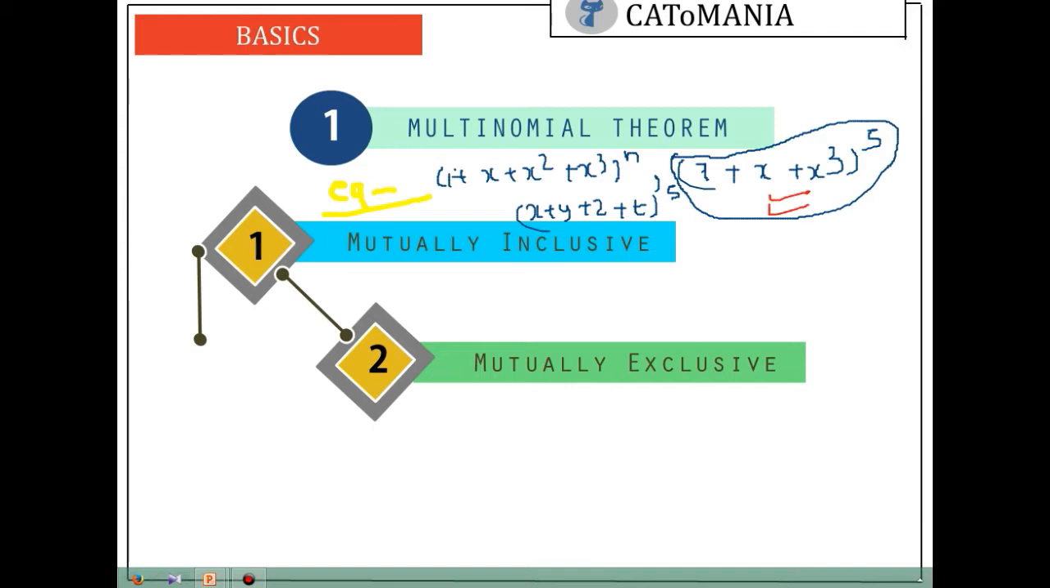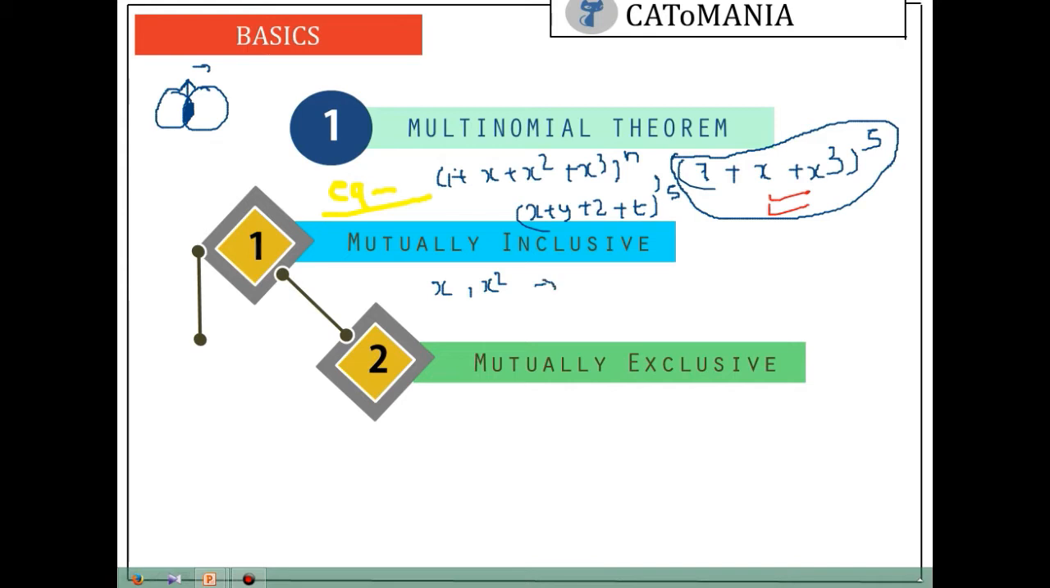So multinomial theorem is mainly of two types, mutually inclusive and mutually exclusive. I think you are quite aware of the idea of what is mutual. Mutual is common, right? If two friends have a common friend, then that friend is a mutual friend of both. So if I am writing x and x square, then these two things have something in common.